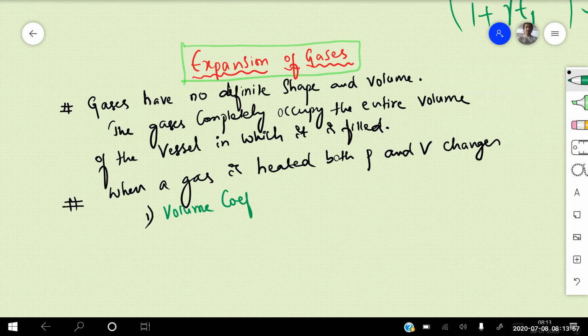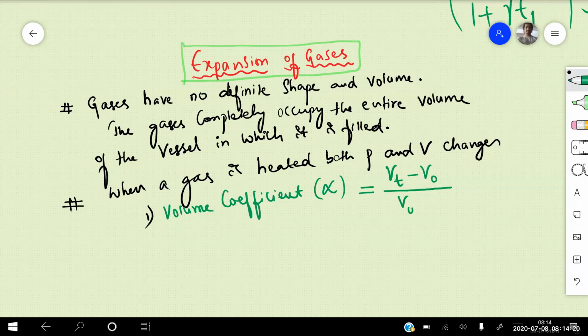First one is known as the volume coefficient. Here it is represented by alpha. Don't take this alpha as linear, beta, as we don't have any other option. So in the NCERT also, we are representing the volume coefficient as alpha. So alpha is equal to volume at T degrees centigrade minus volume at 0 degrees centigrade, divided by volume at 0 degrees centigrade into T. Clear, beta?